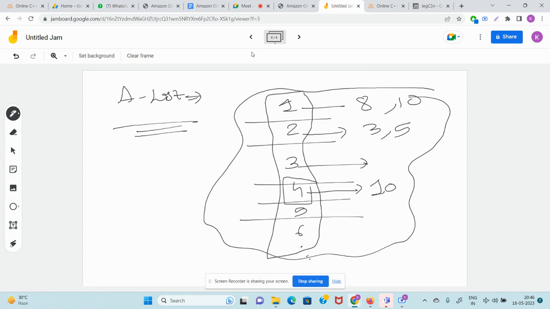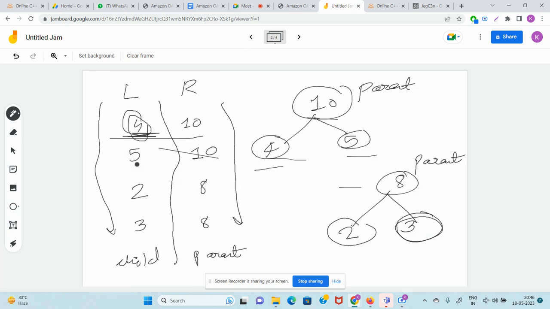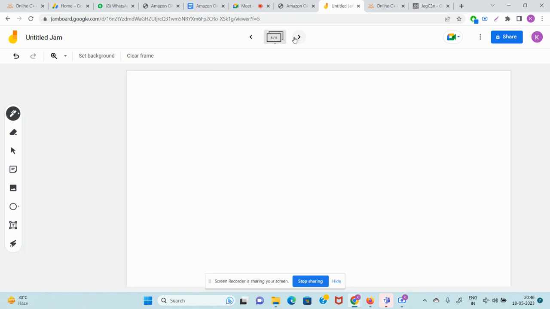Clear, guys? Then when you see 5 comma 10, you will go to 5 in the adjacency list and add a 10. Got it, guys? Sorry, I made a mistake. We should go in the reverse order. Let me explain it in a simpler manner for those who don't know adjacency list.